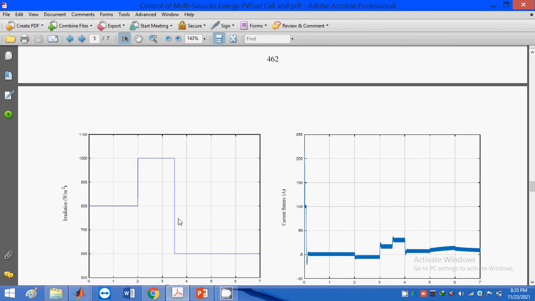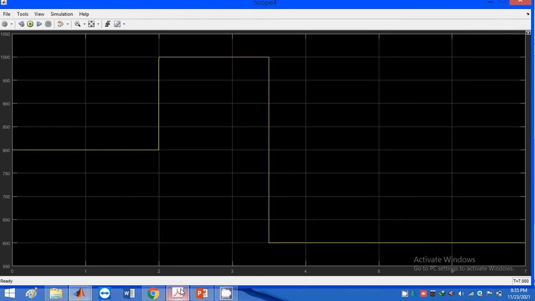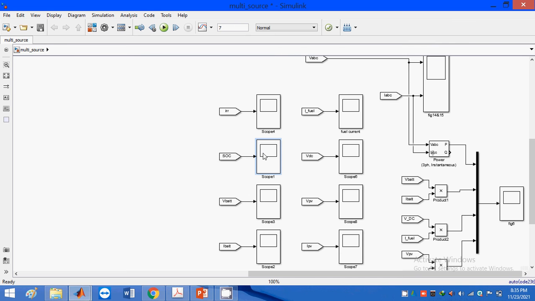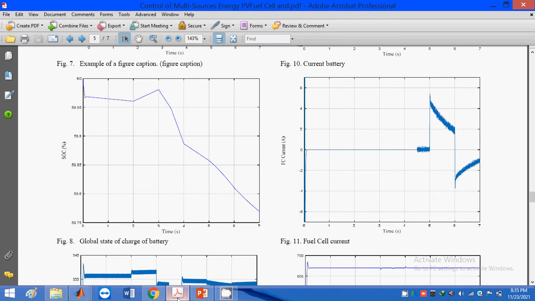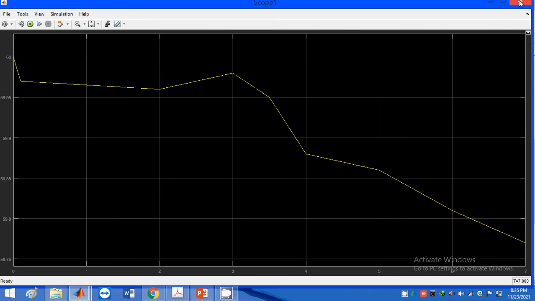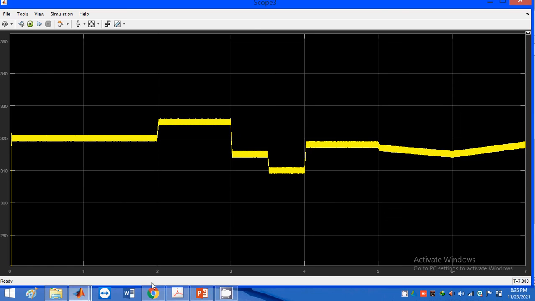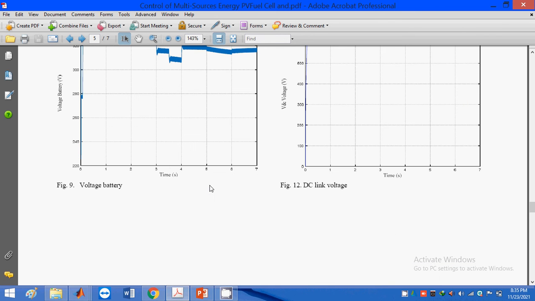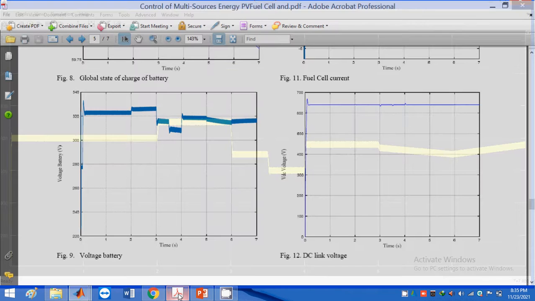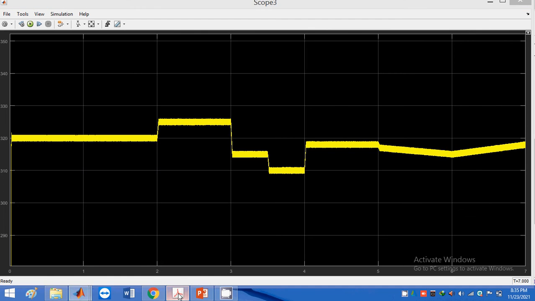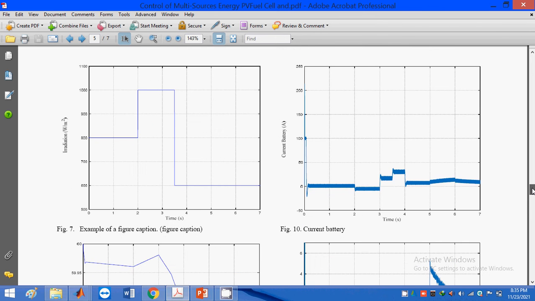Next one is state of charge. This one is the state of charge part. Next one is voltage across the battery. Compare this wave. Next one is current across the battery.